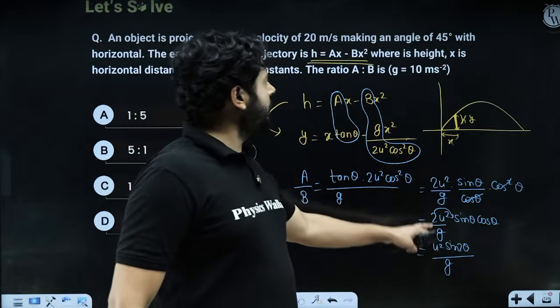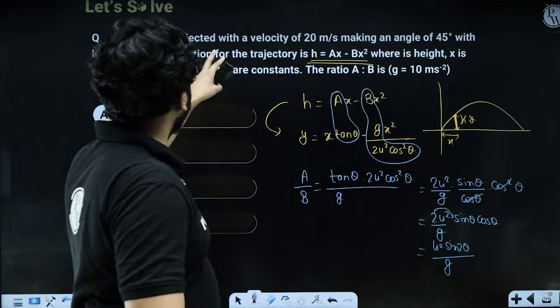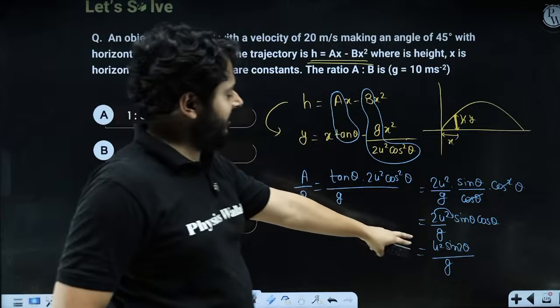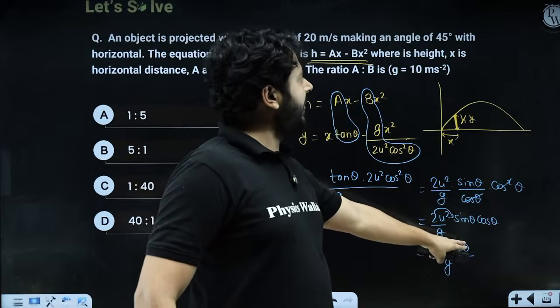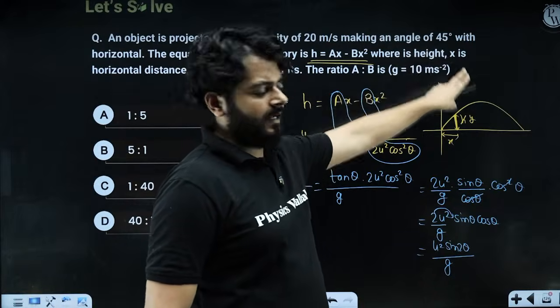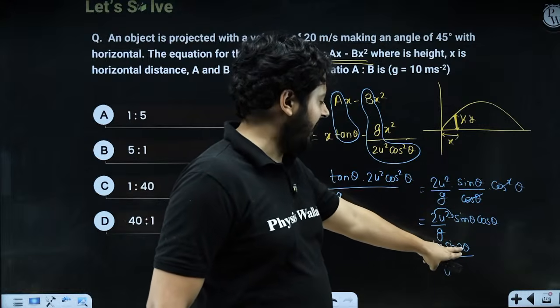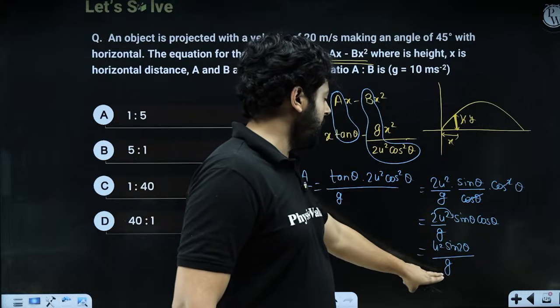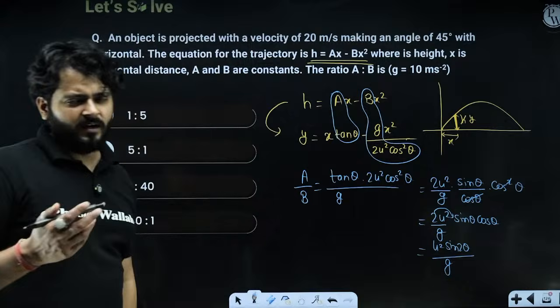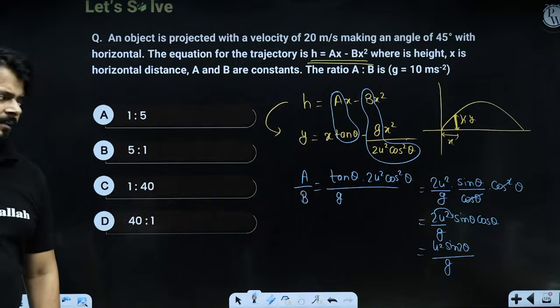So the value of u is given in the question, 20 meter per second. So 20 square is 400. Sine 2 theta is sine 2 into 45, which is sine 90. Sine 90 is 1. So 400 into 1 upon 10, which is 400 upon 10. So the answer will be 40, right?